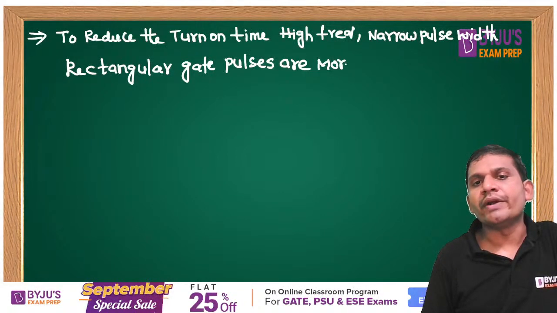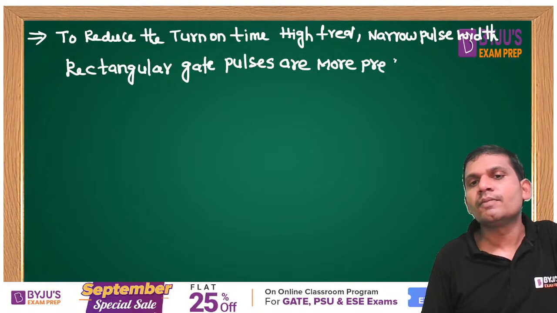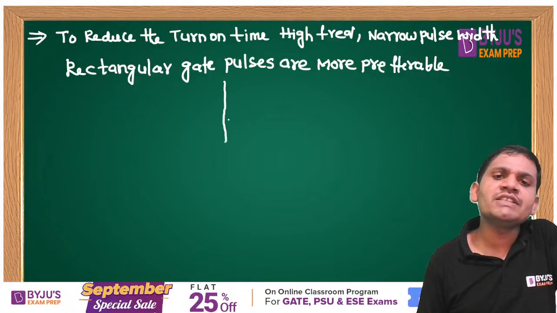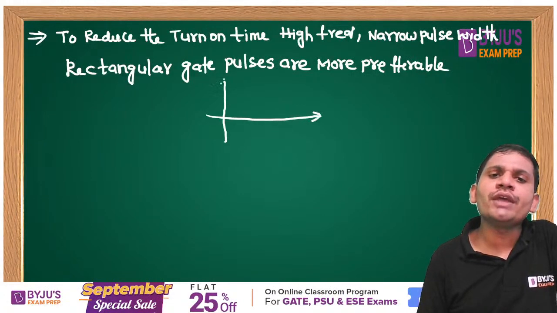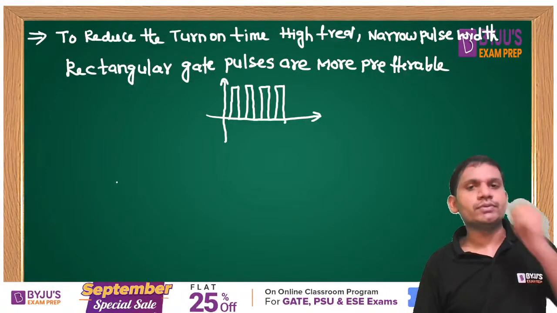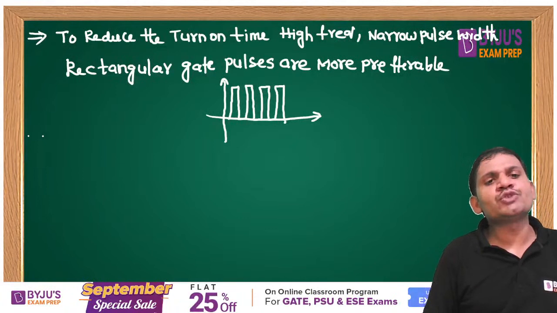More preferable, students. This is very important. Rectangular gate pulses are more preferable. That means instead of low frequency pulse triggering, you can use high frequency pulse triggering. High frequency pulse triggering has high amplitude and narrow pulse width, so the turn on time will be reduced. But one more advantage is there, friends.